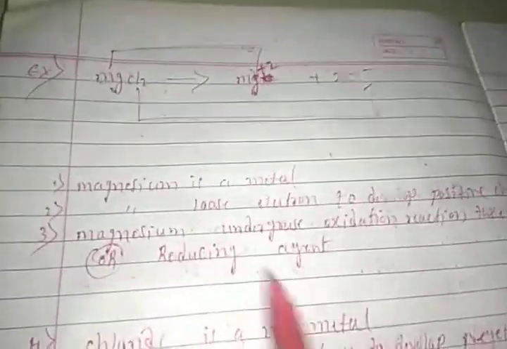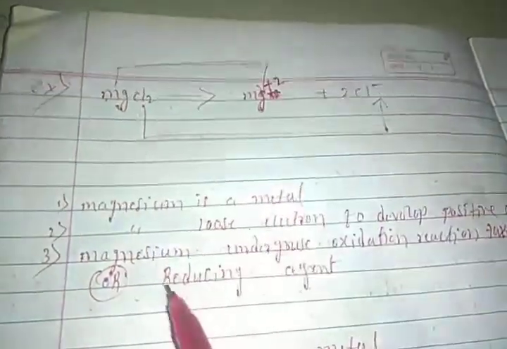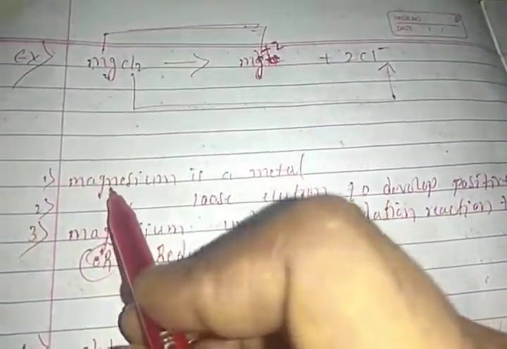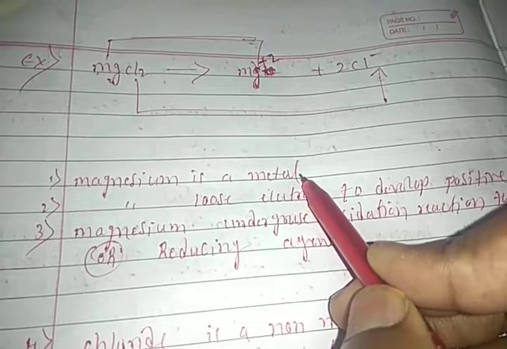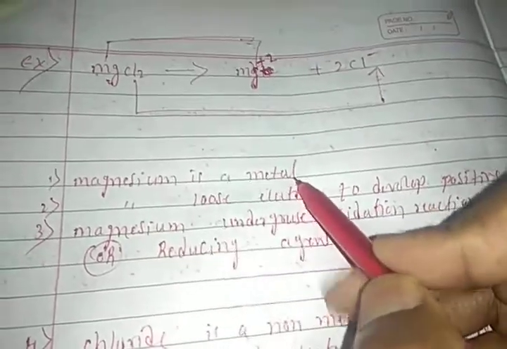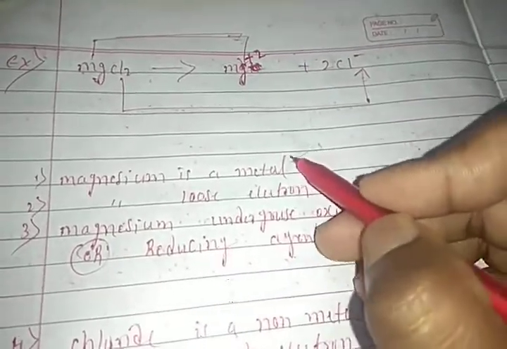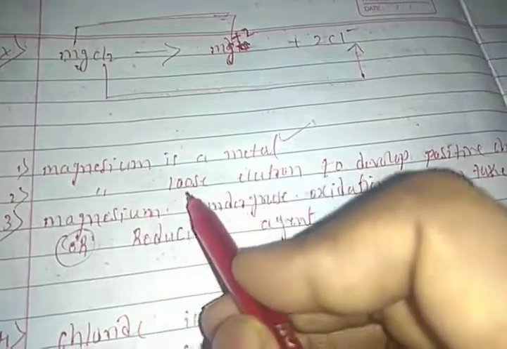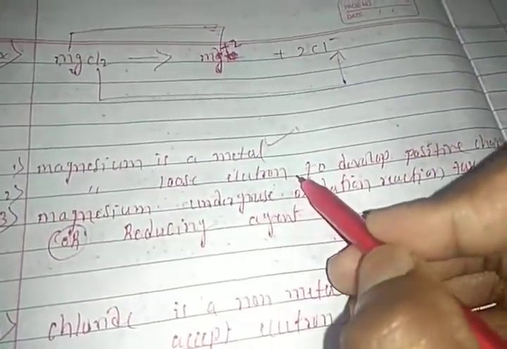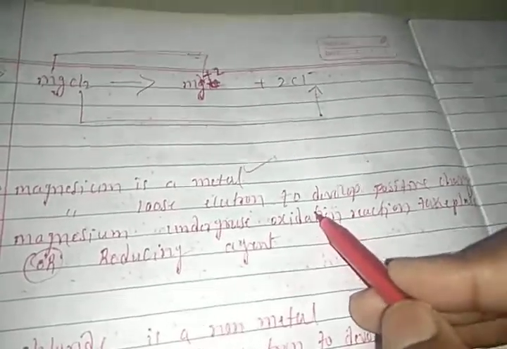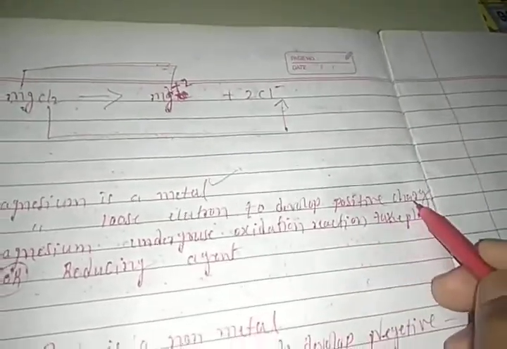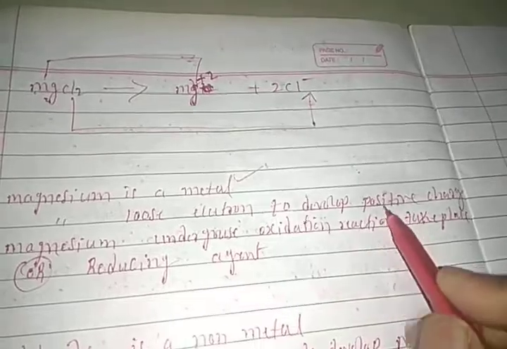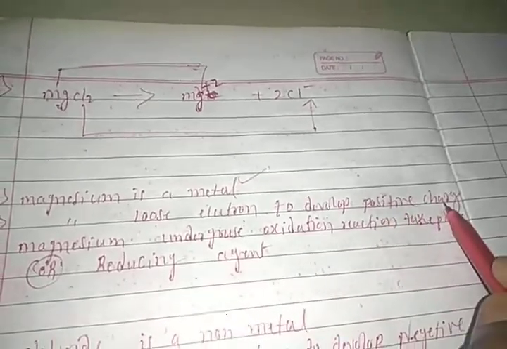So why does magnesium develop positive charge? The reasons are given here. Magnesium is a metal. We know that the nature of metallic species is to lose electrons, right? So magnesium is a metal, therefore magnesium loses electrons. After losing electrons it develops positive charge, students, positive charge.